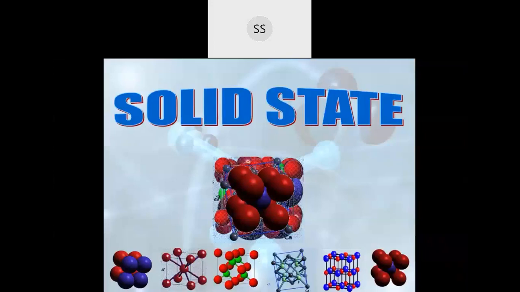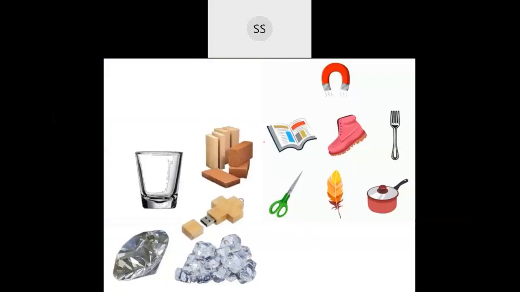So we shall begin with this first chapter, that is solid state. So you all know the difference between the states of matter, correct? We have three states of matter, that is solid, liquid, and then gas. But if you have noticed, most of the states of matter what we make use of is solid. Solids are common compared to liquids and gases. Most of the things we have in our day-to-day life application are more related to solid than to liquid and gases.